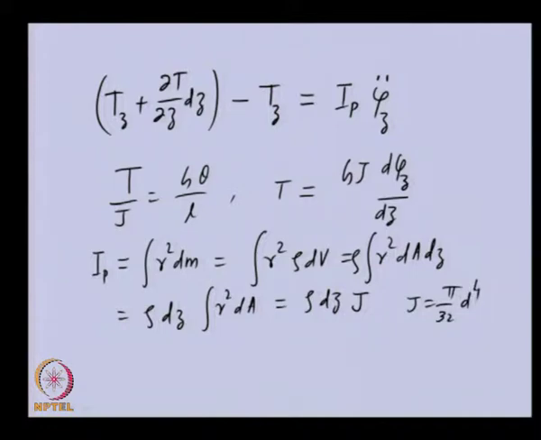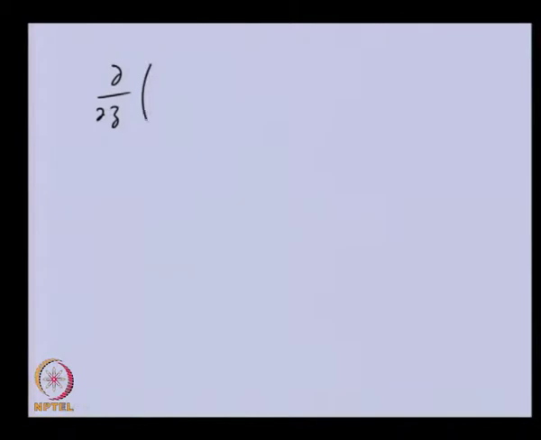So this expression and this expression we can substitute in this governing equation. In this governing equation you can see that these two terms get cancelled, and here we will substitute the torque, and here we will substitute Ip. So d by dz, or for torque we will write GJ, and this for the torque, and d.